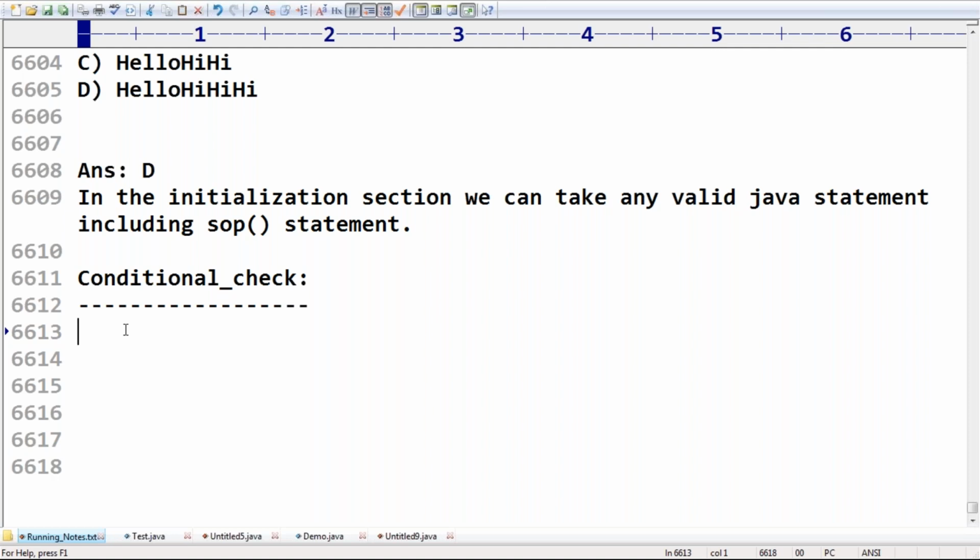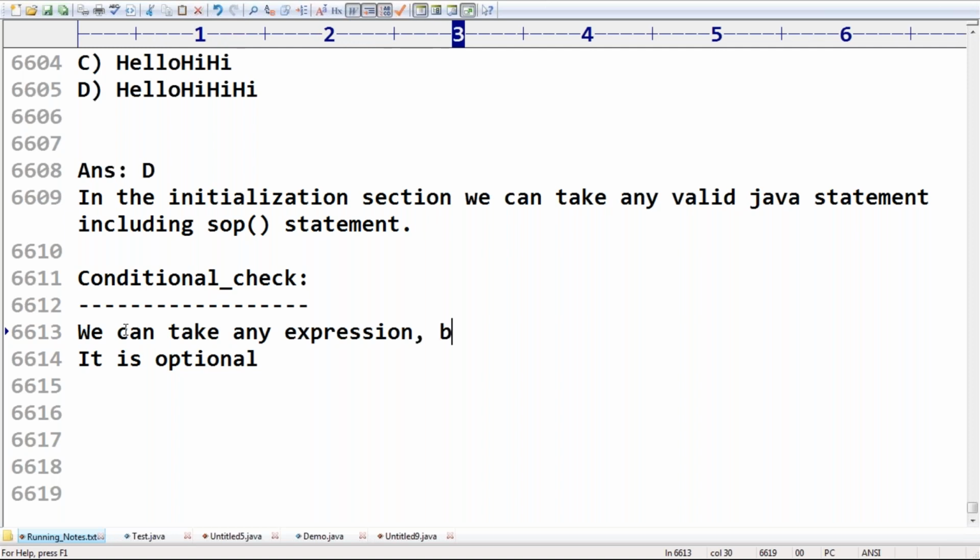Next, is this part, the conditional check, mandatory or optional? It is optional. But compulsory, it should be Boolean type. Here we can take any expression, but it should be Boolean type. Remember this one. So it is optional.